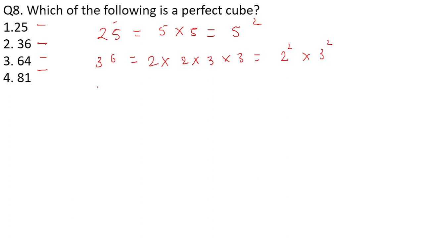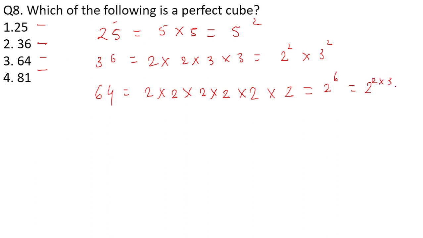The prime factors of 64 are 2 into 2 into 2 into 2 into 2 into 2, yes, 2 raised to 6, which means 2 raised to 2 into 3, and this will give me 4 raised to 3. Similarly, for 81, the prime factors are 3 into 3 into 3 into 3, that is 3 raised to 4. So from the prime factors of these 4 numbers, we can see that 64 is the cube of 4. 64 is the cube of 4.